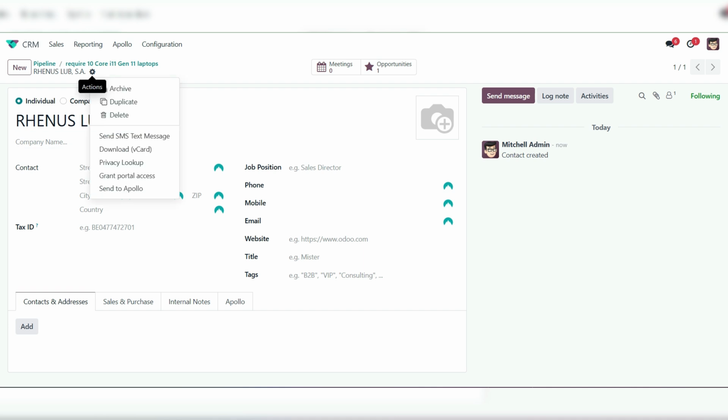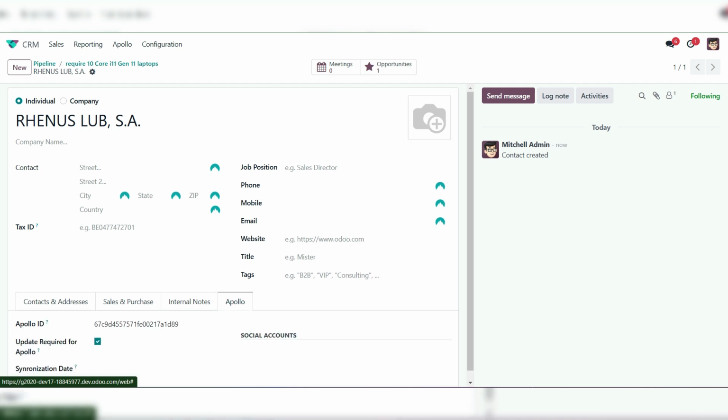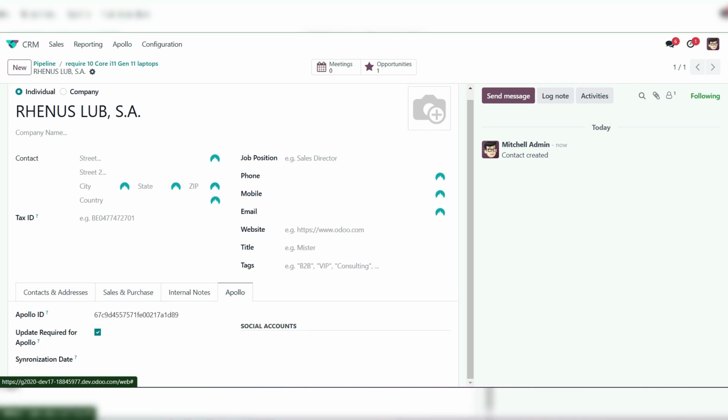When I click on this one, this is the information available over here, and in the Apollo tab, here the Apollo ID exists. So that means it is synchronized with the Apollo account.